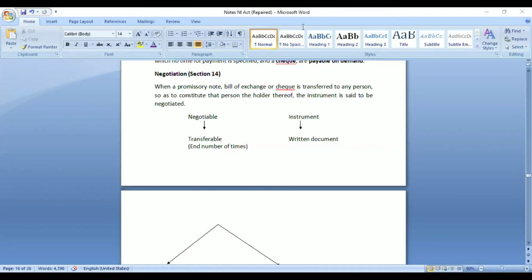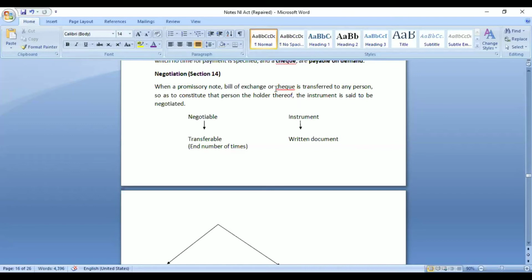Now, negotiation is defined under section 14, how it can be done, what is the process. So it says when a promissory note, bills of exchange, or check is transferred to any person, that means one person transfers any of these instruments to another person with an intention to make that person the holder of that instrument.